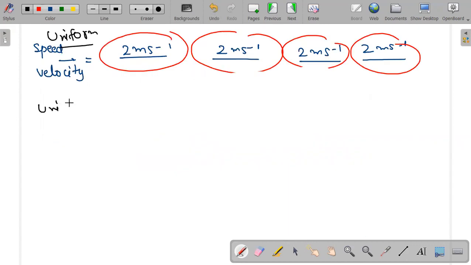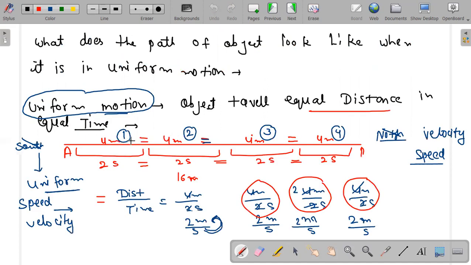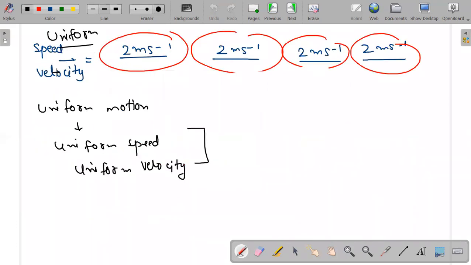So I can say that if I'm having uniform motion, I can get uniform speed out of this, or I can get uniform velocity out of this. You have to remember this. Don't forget this. Because I'm having uniform motion, 4 meter, 4 meter, 4 meter, and 4 meter, in 2 second, 2 second, 2 second, 2 second. This is known as uniform motion: equal distance in equal time interval. After that, I am having uniform speed and uniform velocity.